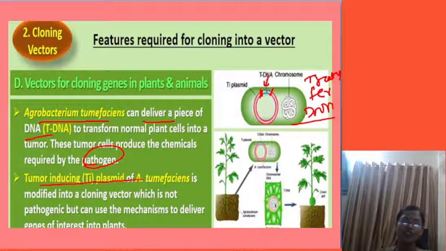Tumor inducing plasmids of Agrobacterium tumefaciens are modified into a cloning vector which is not pathogenic, but it can use the mechanism to deliver the genes of interest into the plant bodies.